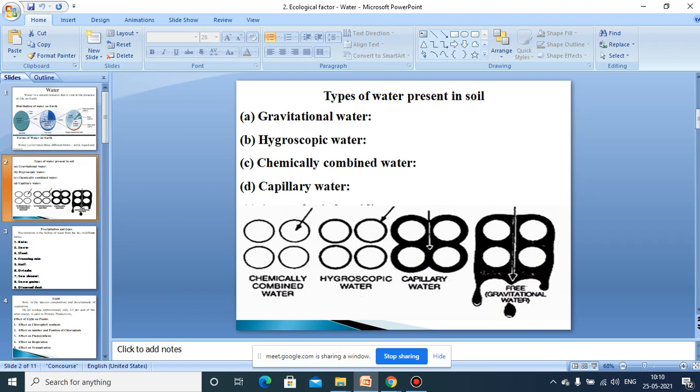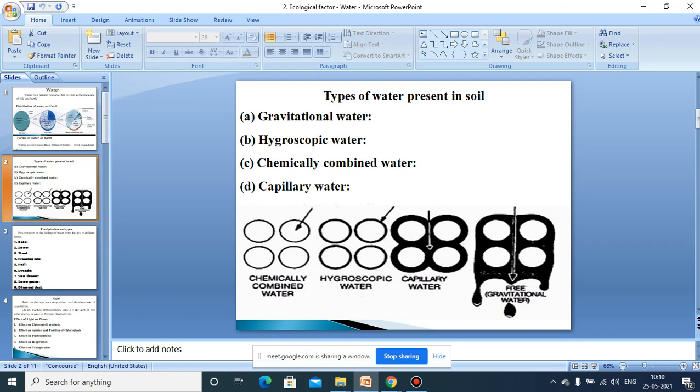Then second is hygroscopic water. In this diagram, gravitational water directly percolates deep into the soil and here it reaches the water table. Then hygroscopic water. So what is this hygroscopic water? In this diagram you can see a thin film of water is tightly held by the soil particles.